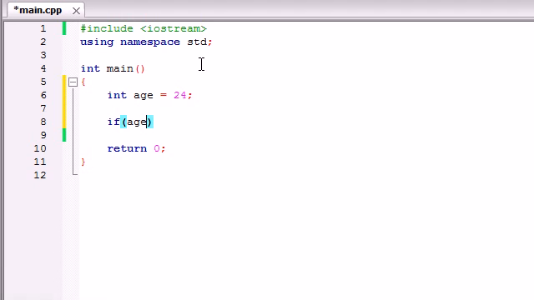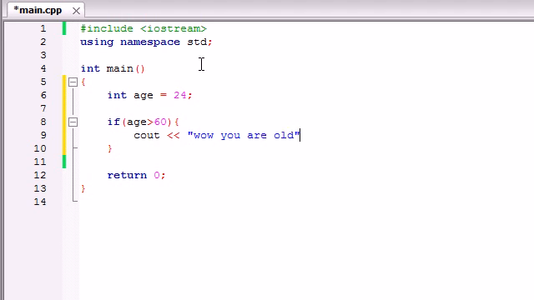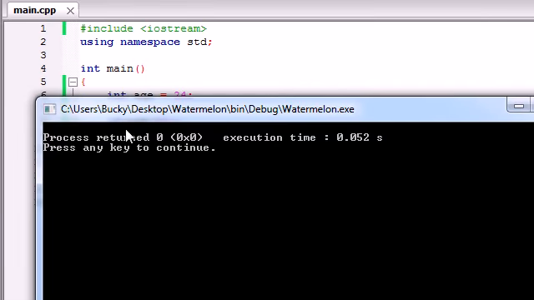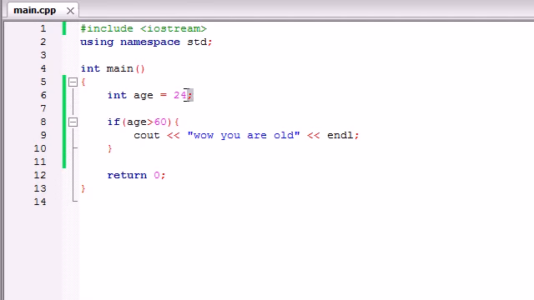Say if age is greater than 60, let's say cout, wow, you are old. So if the user is over 60, we say you are old. And now let's end that line, run this program, and see what we get. We get nothing, and that is because I'm 24, so this program does nothing.